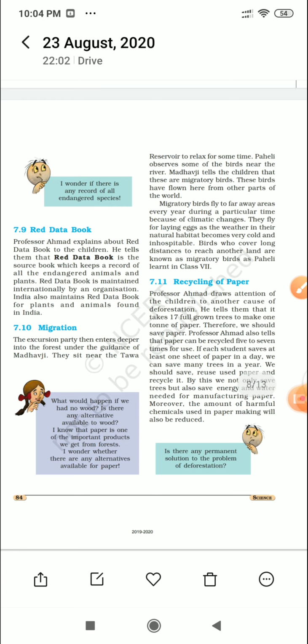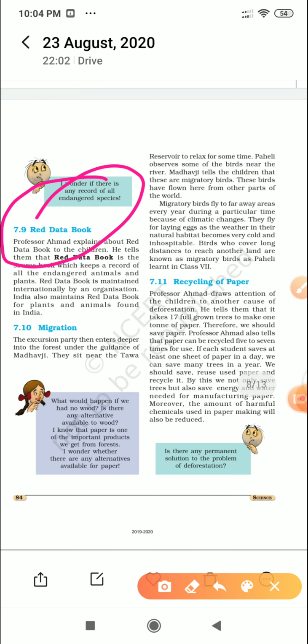Okay, so the first point is what is a red data book. Is it a book which is red in color? No, actually no. Red data book is that book which keeps the record of endangered species. It is maintained internationally by an organization. It maintains the record of endangered plants and animals both. Species include plants and animals.